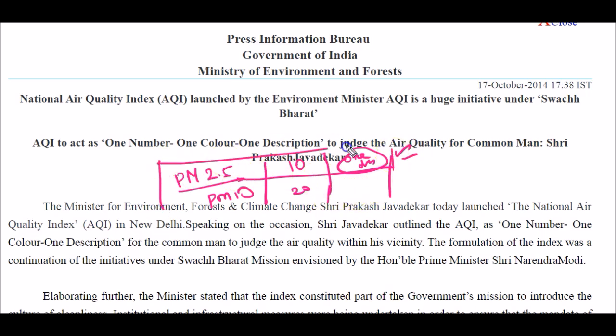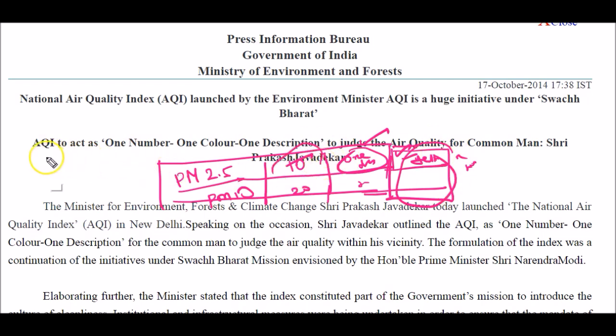So like that, one number for one color and one description, satisfactory or not satisfactory, severe pollution, like that description will be given, and color yellow, red, green will be given. So even the common man who is not educated can learn from the different colors and with different numbers.